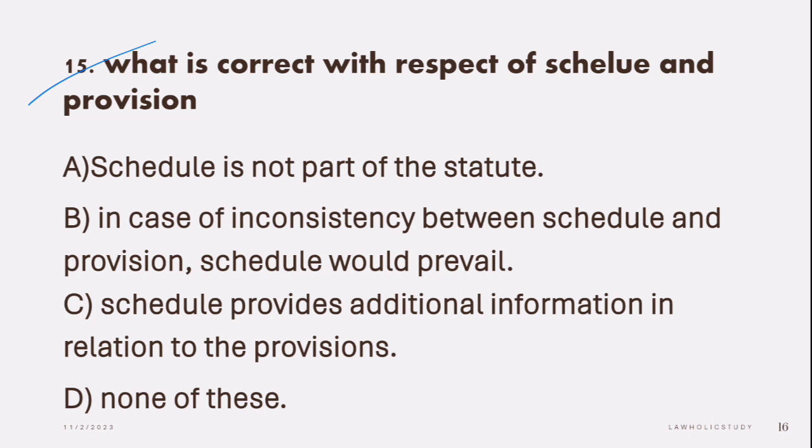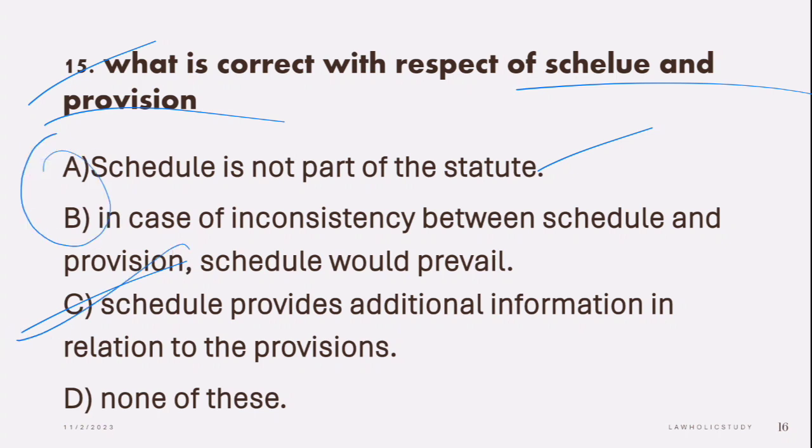Next question is, what is correct with respect of schedule and provision? Option A is that schedule is not part of statute. B says in case of inconsistency between schedule and provision, schedule would prevail. C says schedule provides additional information in relation to the provisions. And D, none of these. So इनमें से क्या correct है? This is the question. So the correct answer is C, schedule provides additional information in relation to the provisions. And A and B are incorrect. C is the correct answer.